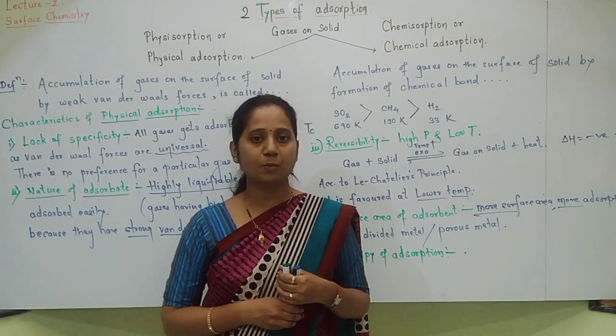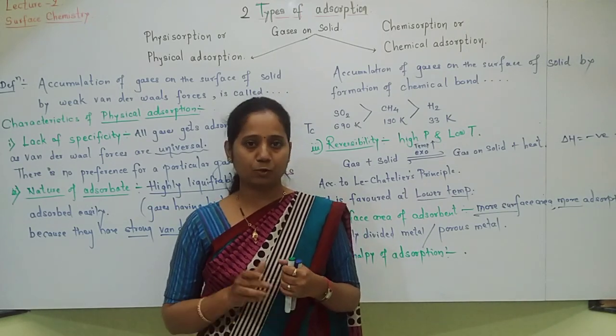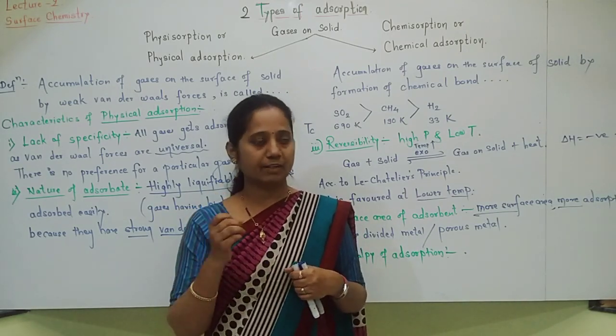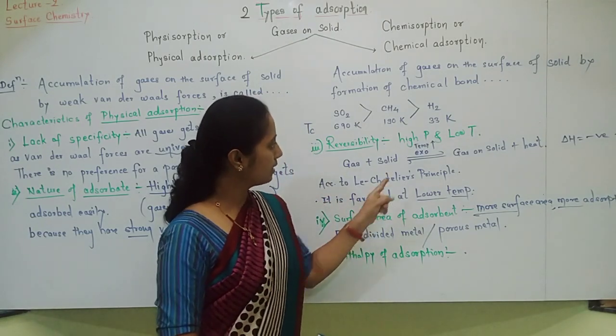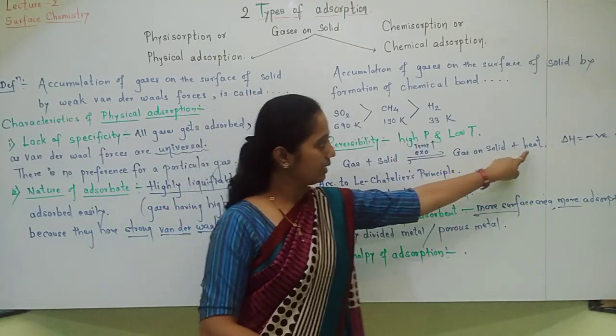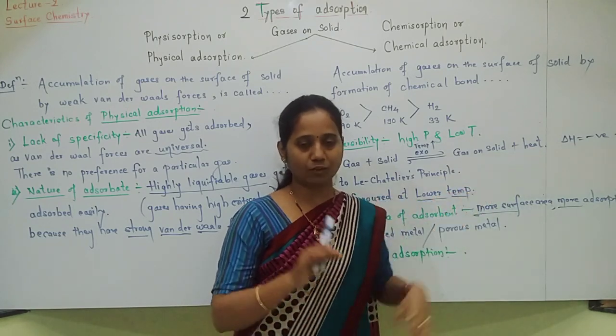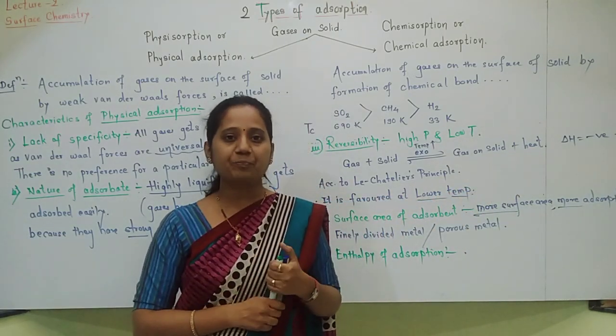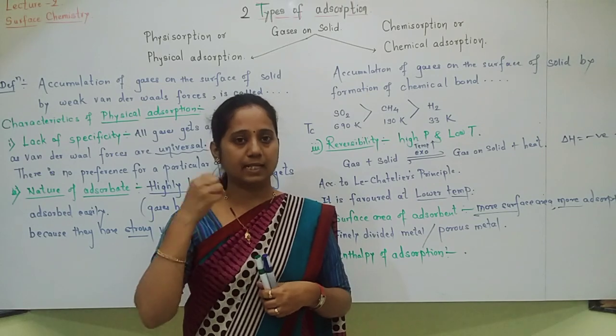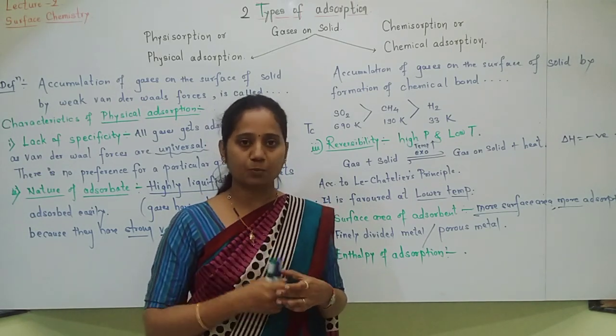Already we know that adsorption is an exothermic process. Of course, whenever adsorption takes place, heat will be given out. This already we have seen in first class. Okay. Exothermic process is there, heat is going to be released when adsorption takes place.